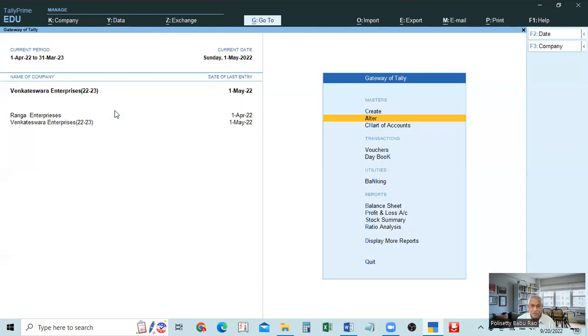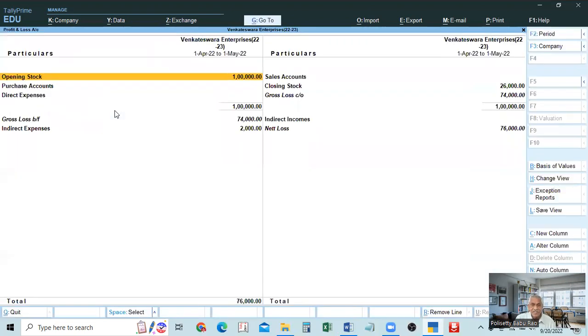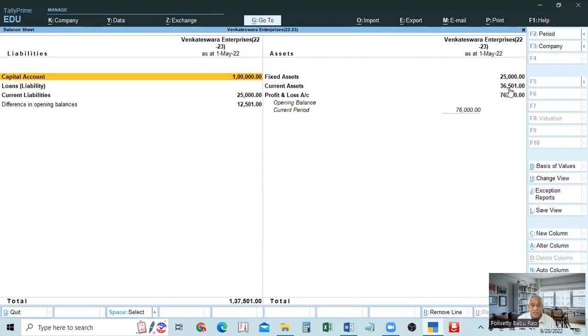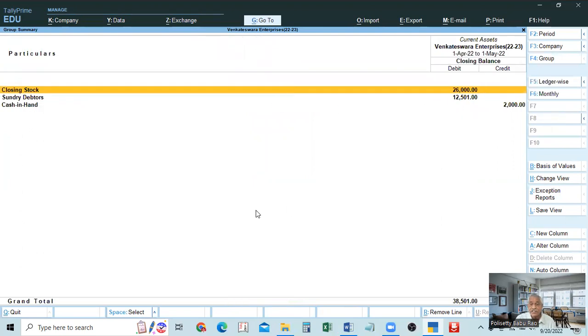So here you see, now you go to the profit and loss account. Opening balance is 1,000. 1st May we give. Okay, 1st April means 1st May also the same. See here, the closing stock is shown as 26,000. In the balance sheet also you see closing stock, current assets, closing stock 26,000.